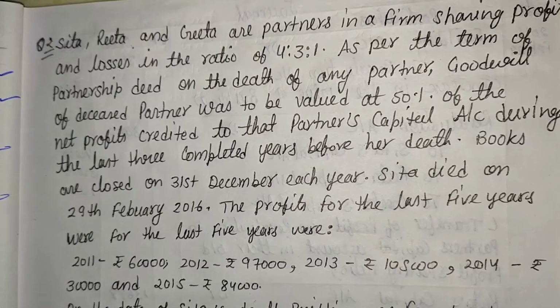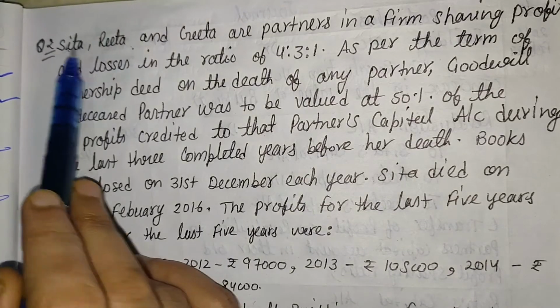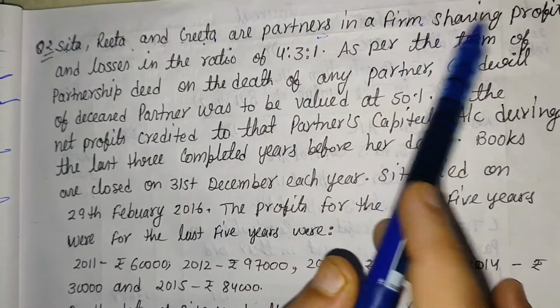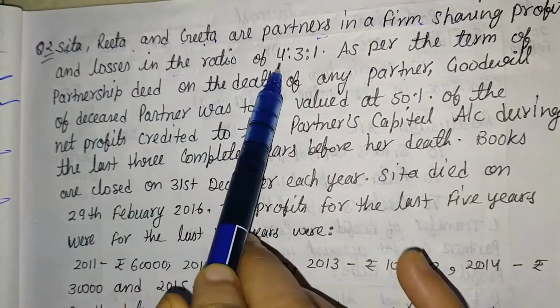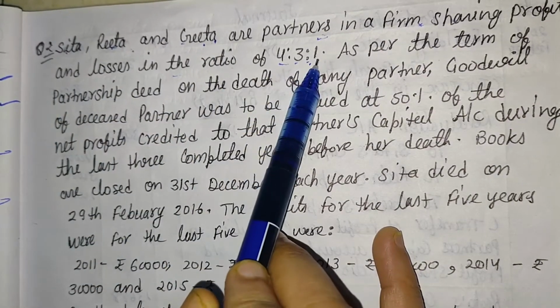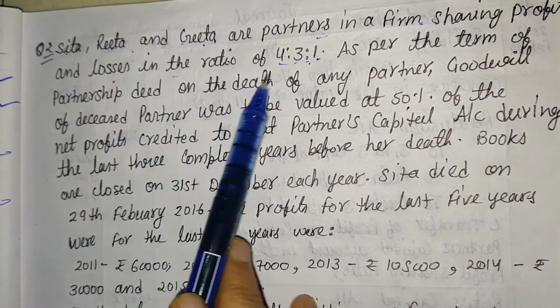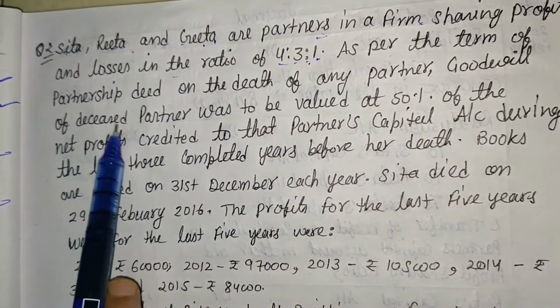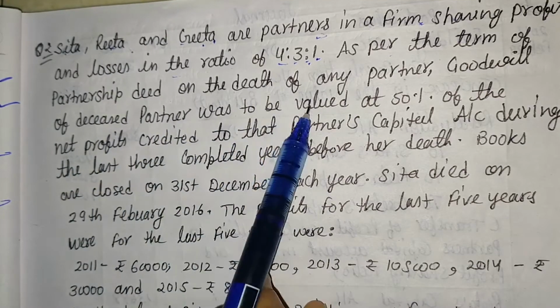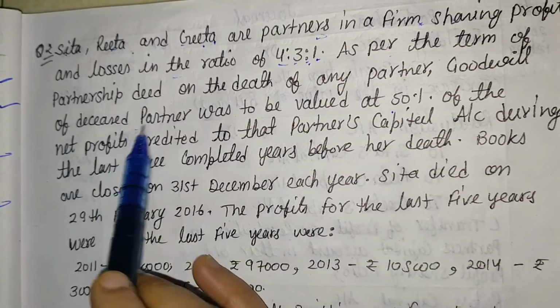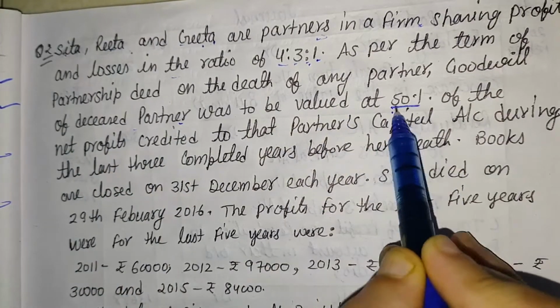Here one more question is given: Sita, Rita and Geeta are partners in a firm sharing profits and losses in the ratio of 4:3:1. As per the terms of the partnership deed, on the death of any partner, goodwill of the deceased partner was to be valued at 50%. It means that goodwill of the deceased partner is valued at 50%.